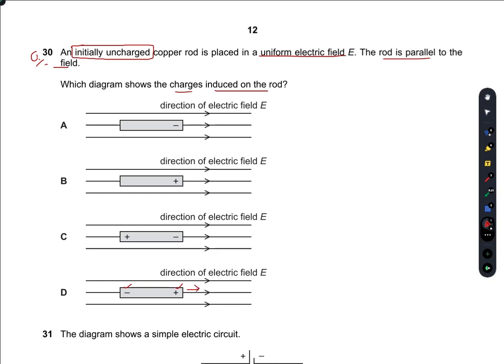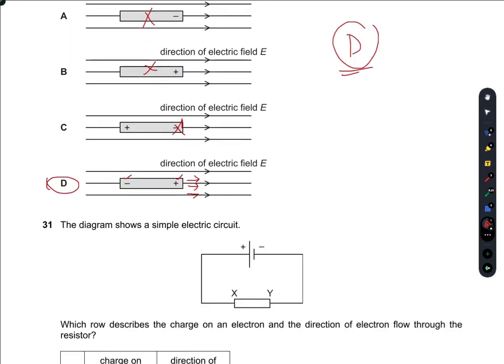The electric field lines are always directed from positive poles to the negative poles, as shown in D, not as in C. In C, the direction of electric field is perpendicular to the negative pole, so this is wrong. A, B have only one terminal. D is true because D contains both positive and negative terminals. So D is the right option.